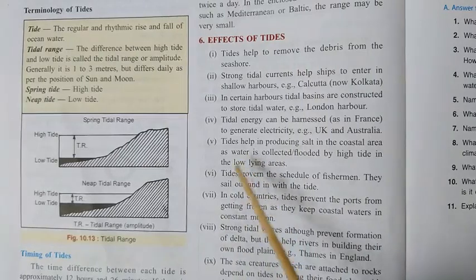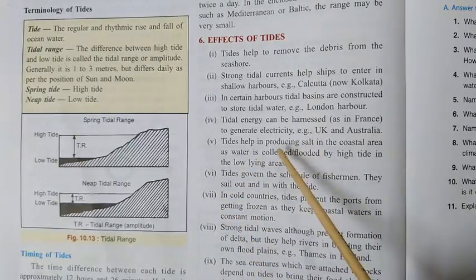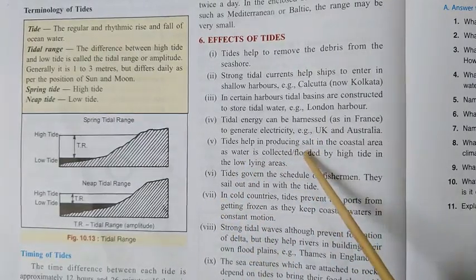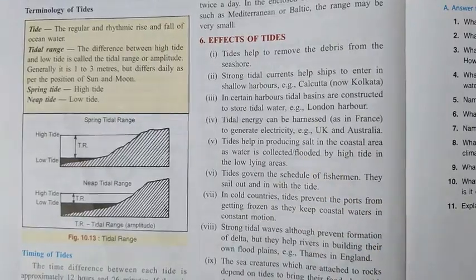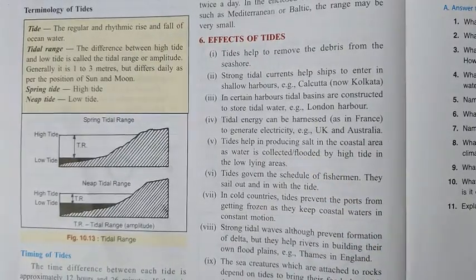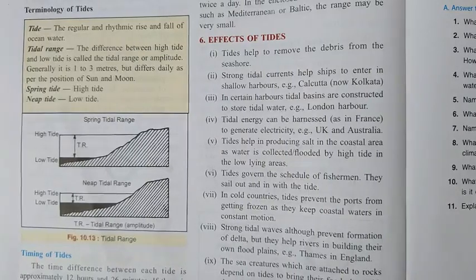The tides also help in producing salt. Now, how is the salt produced? If you go to Gujarat and some areas, you will find how the salt is prepared. They take the sea water and spread it in the field, and as the water gets evaporated, the salt is left behind.